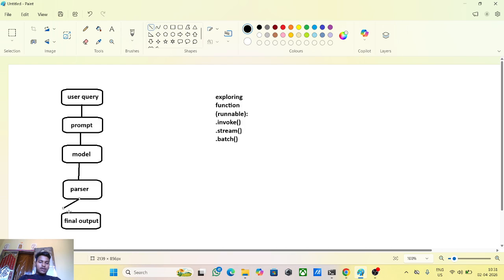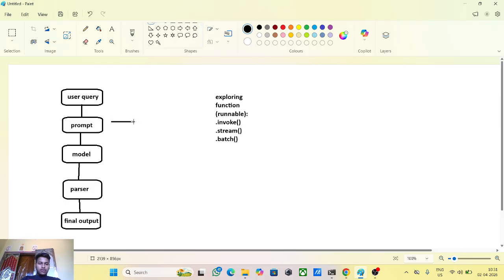This is our mental architecture, but in our code, in the modern era of LangChain, there is a new concept called LangChain Expression Language. Okay, LangChain Expression Language.